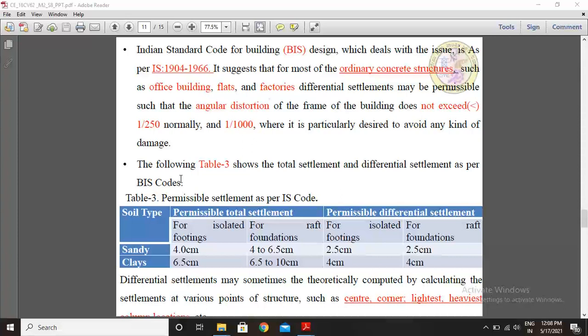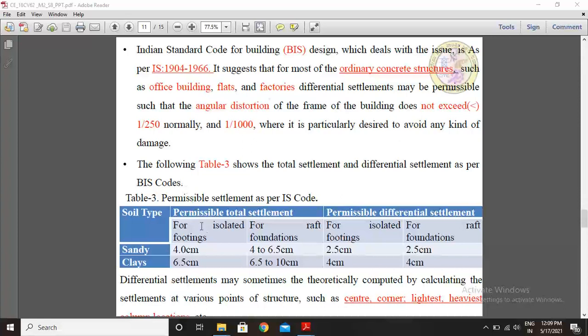The following Table 3 shows the total settlement and differential settlement as per BIS codes. These are the permissible settlements. This range is permissible; if it exceeds, you redesign the foundations.